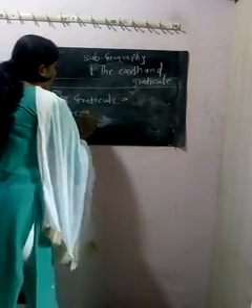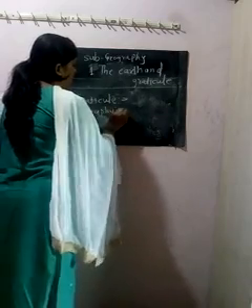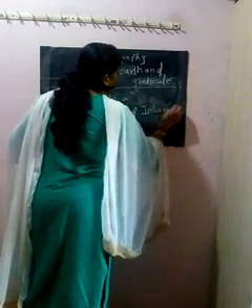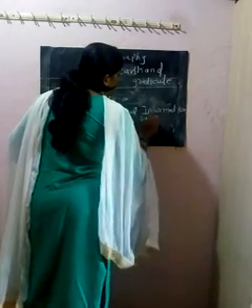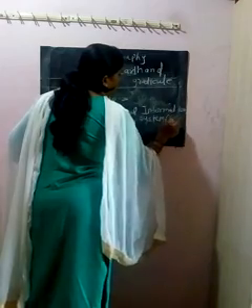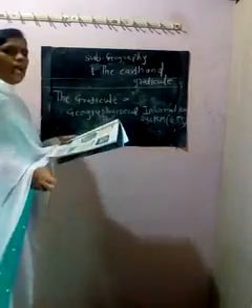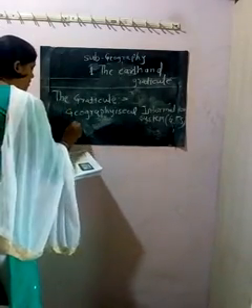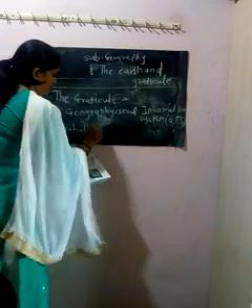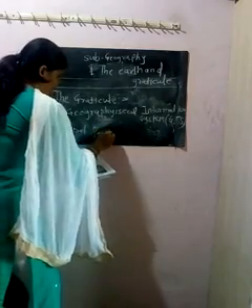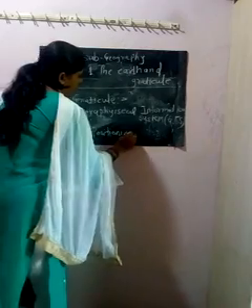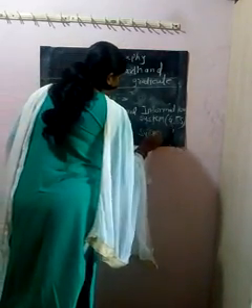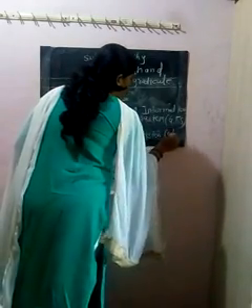Geographical information system. That means GIS, geographical information system, and global positioning system, that means GPS.